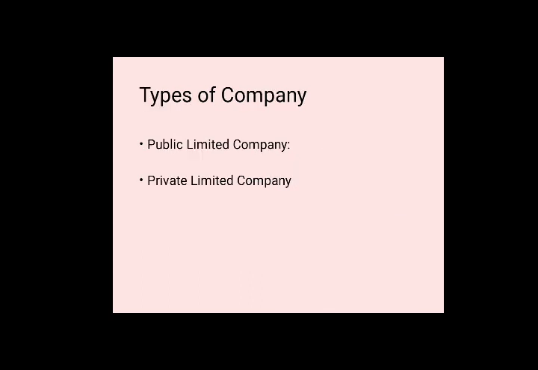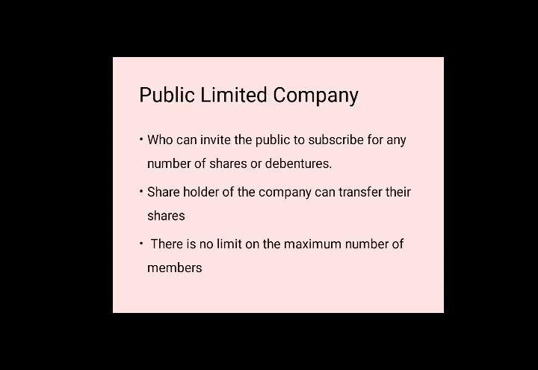Now we are going to understand the types of companies. Mainly, there are two types of companies from the viewpoint of public investment: public limited company and private limited company. Now, we are going to understand what is to be called a public limited company.